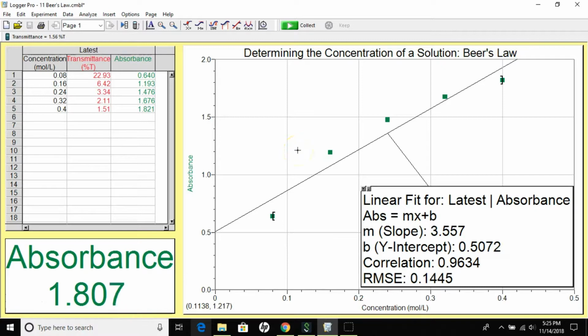All right, so the next thing I'm going to do is I'm going to interpolate the unknown solution's concentration. So I'm going to put it in the colorimeter right now. I'm going to wait for it to stabilize so we can actually see what the absorbance is for it. And I'm going to jot that down.